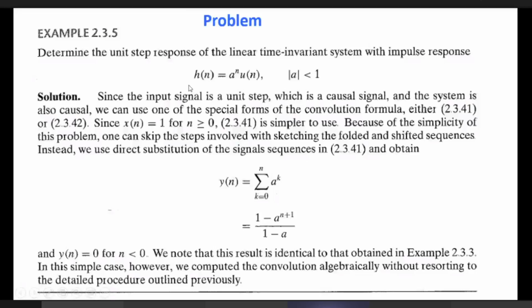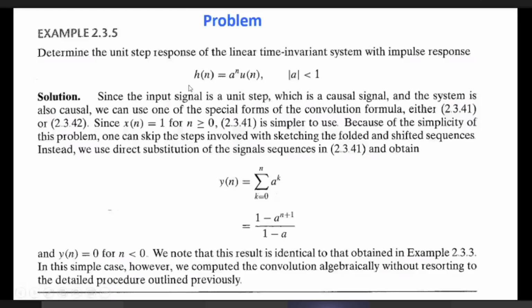So we have got two conditions, a less than 1 and b greater than 1. Then only the overall system would be stable. This is the question and this is the answer.